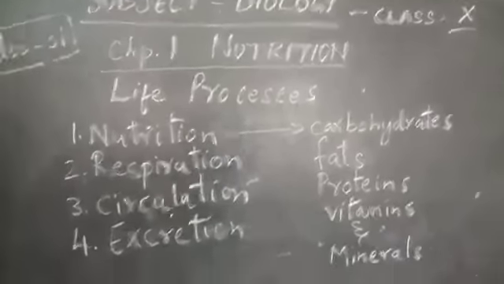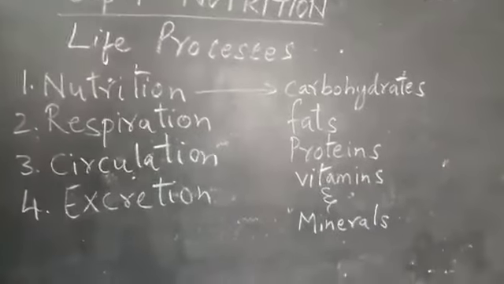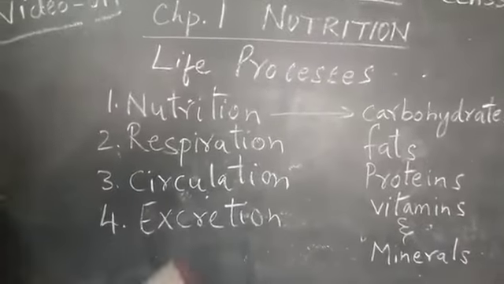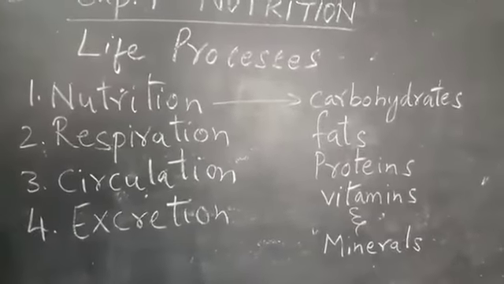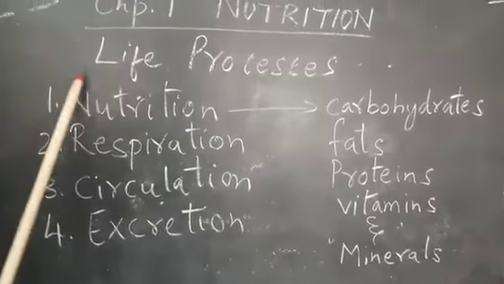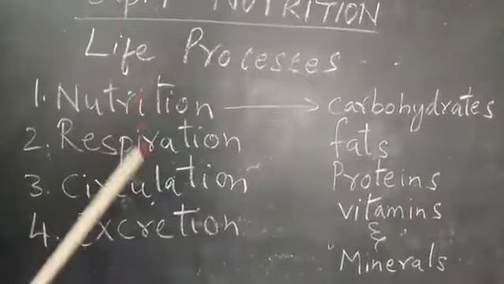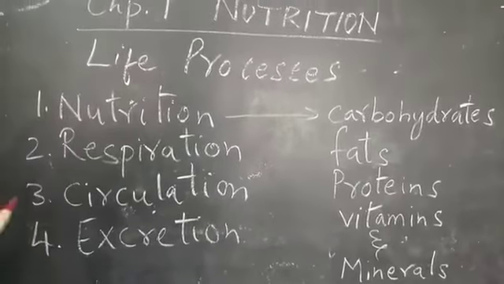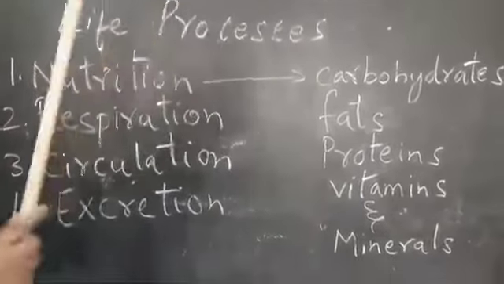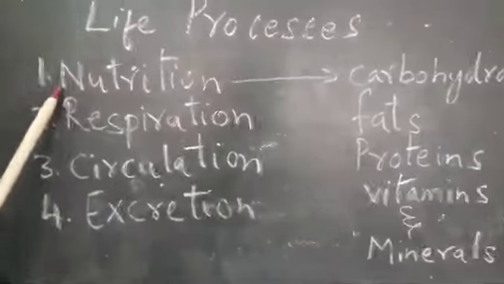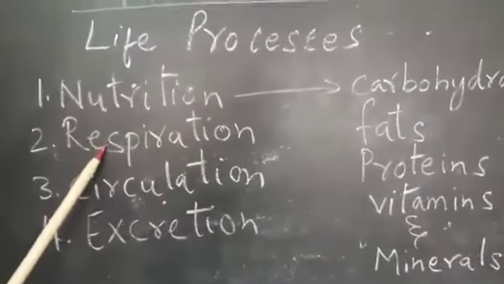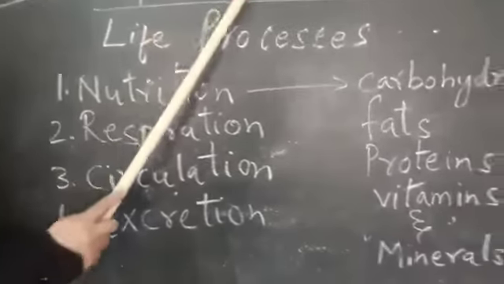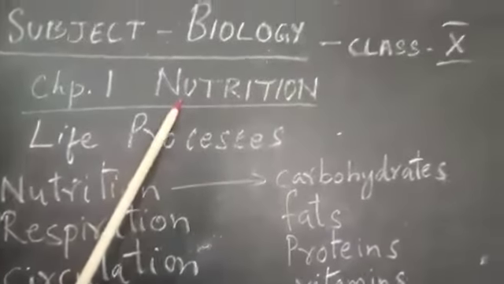In class 9th we have learned about different systems like digestive system, respiratory system. Now these all systems work in our body to perform the functions which are called life processes. That is, the processes which help in the survival of an organism are called life processes. Some of the life processes are nutrition, respiration, circulation, excretion. So now here in detail we are going to learn about nutrition.